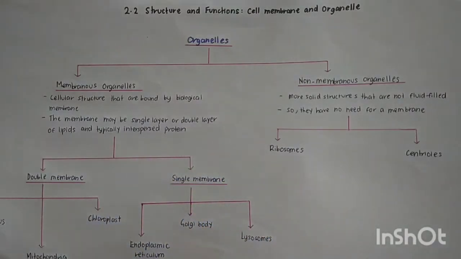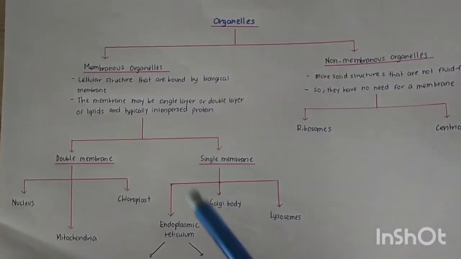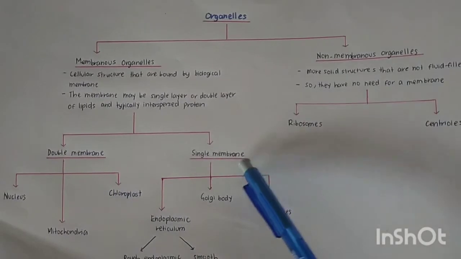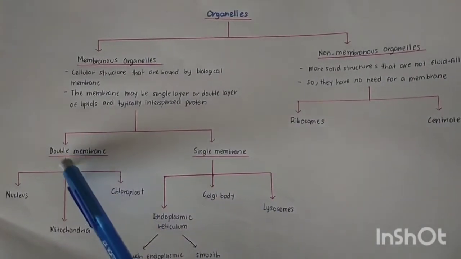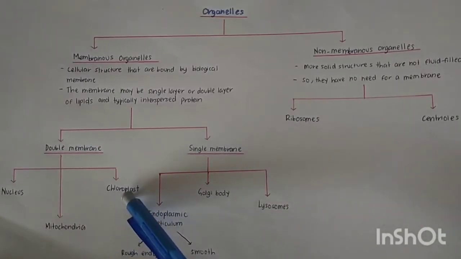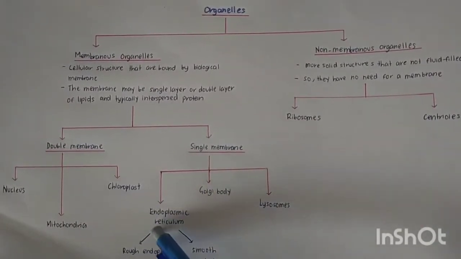So if you look at the membranous organelle here, we can divide into two: either the organelle has double membrane or single membrane. Double membrane organelles are nucleus, mitochondria and also chloroplast, while single membrane organelles are endoplasmic reticulum.